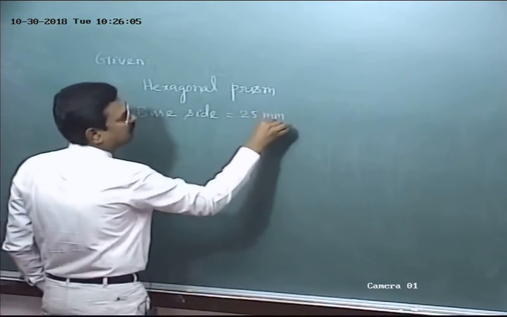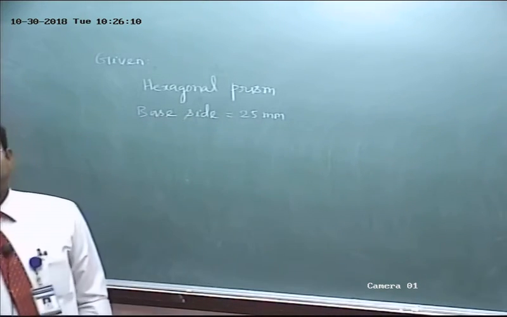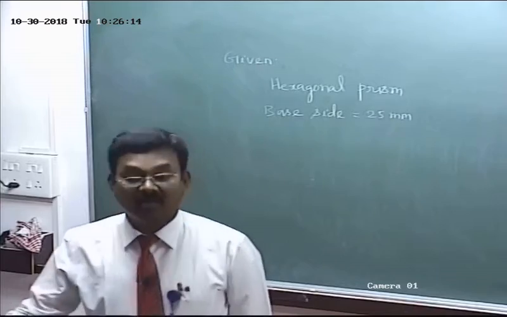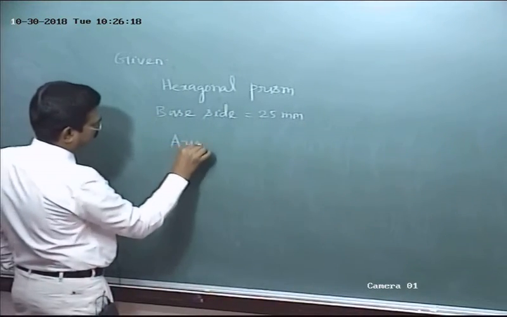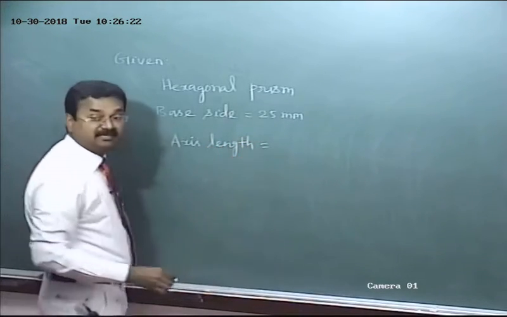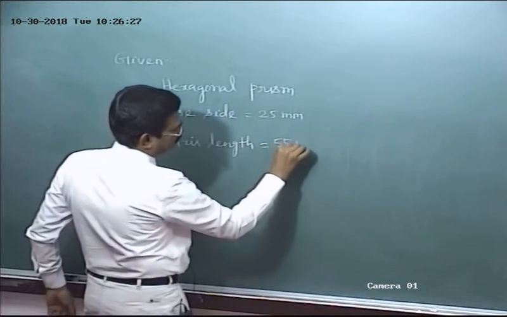Okay. Axis height or axis length. What do you mean by this? Axis height. Height of the solid. So axis length 55 mm. Okay.